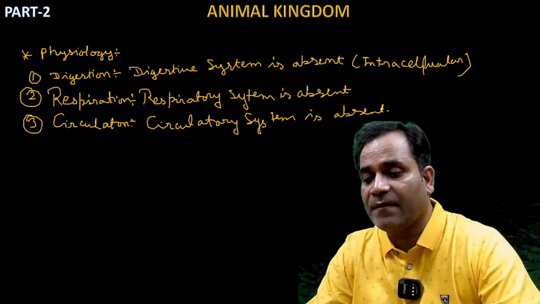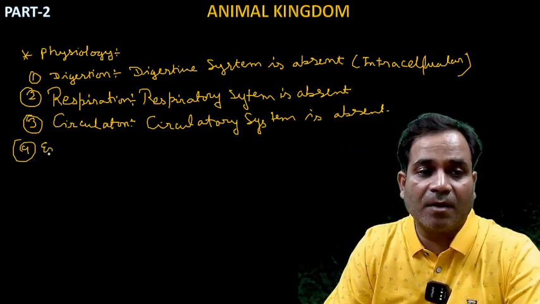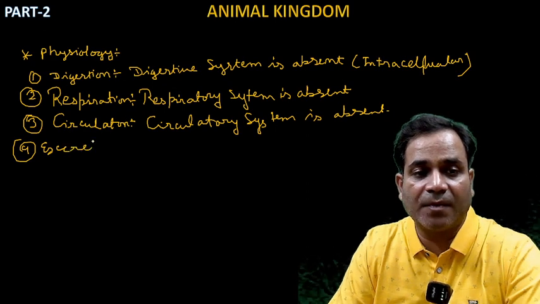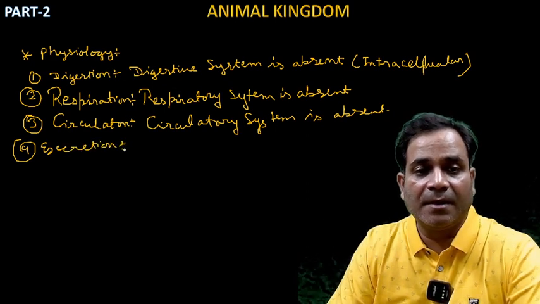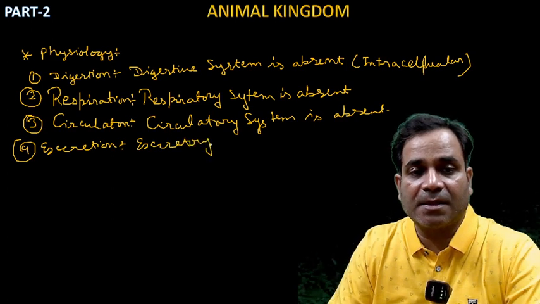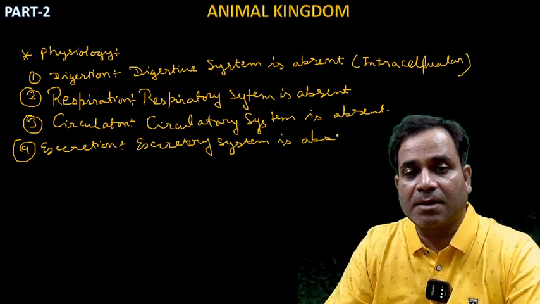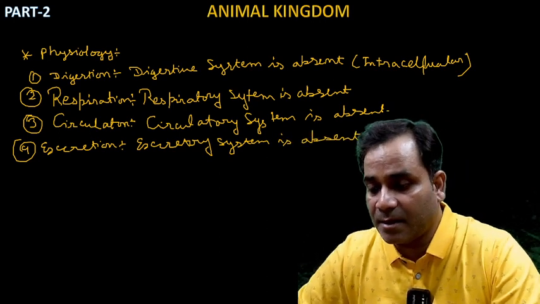Now, if I'm talking about excretion, removal of waste material, there is no system for removal of waste material. The excretory system is absent, my dear. Clear?